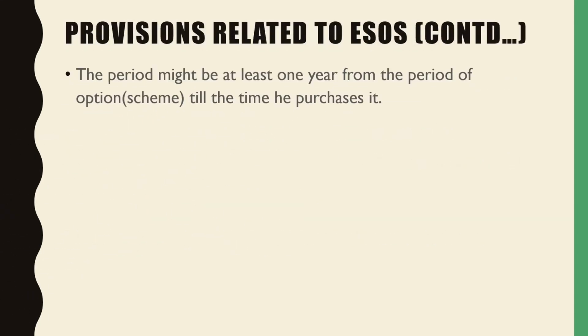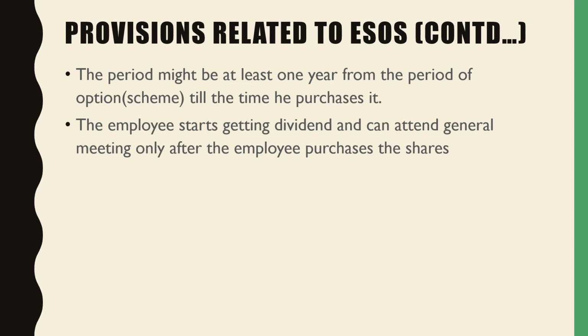The period might be at least 1 year from the period of option till the time he purchases it. And so this period is mentioned in the scheme as to when he can sell those particular shares. The employee starts getting dividend and can attend general meetings only after the employee purchases the shares.